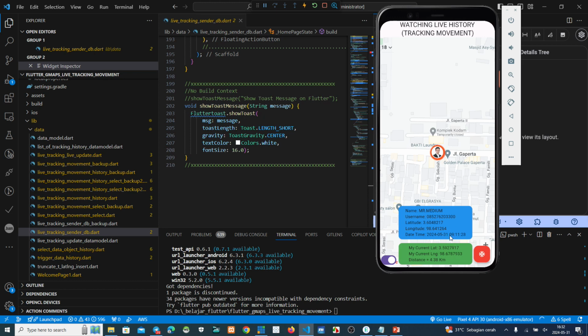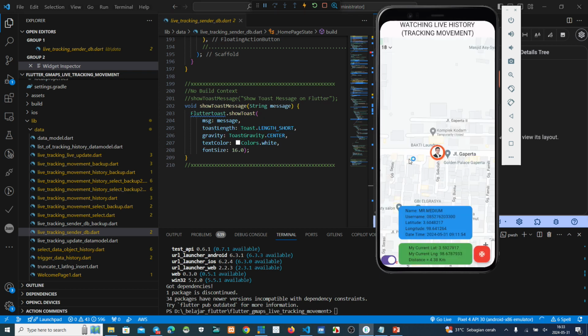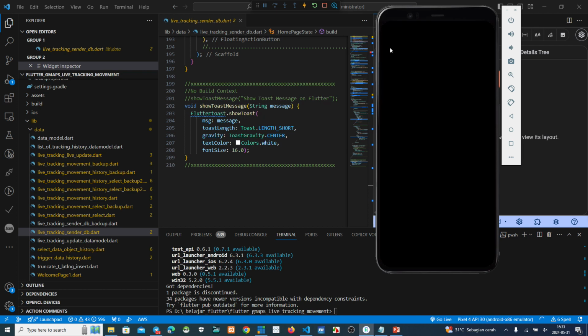Okay, these guys go on Gaperta Street. Okay, this is the time. We can see this one. This is the lat long. This is the username. This is the name of the guy. Where is it? We make a zoom.